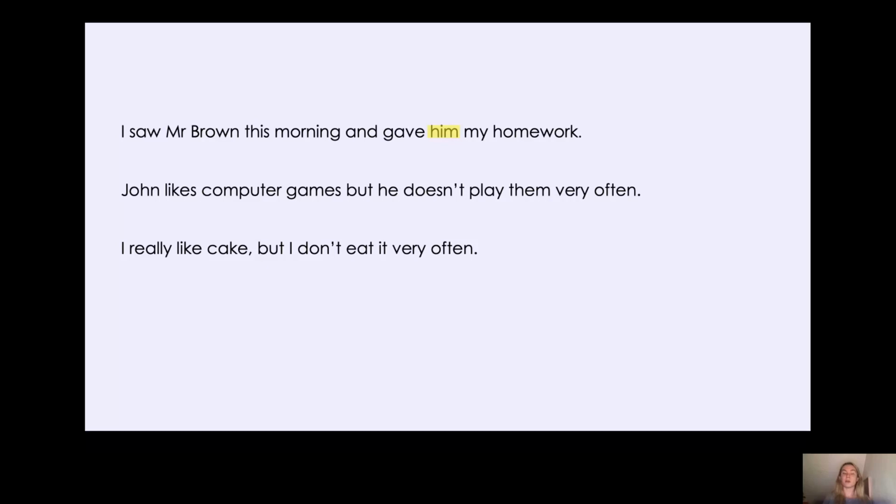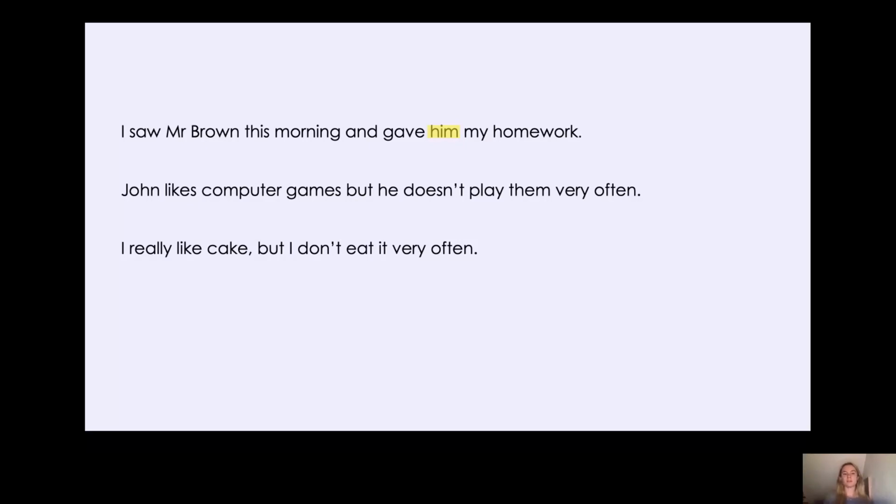I saw Mr. Brown, and because Mr. Brown is a man, I gave him my homework, not I gave her my homework or I gave it my homework. Because Mr. Brown is a man and he's the person receiving the action, because I'm giving him my homework. He's not the one giving the homework. I'm giving it to him. You need the object personal pronoun him.